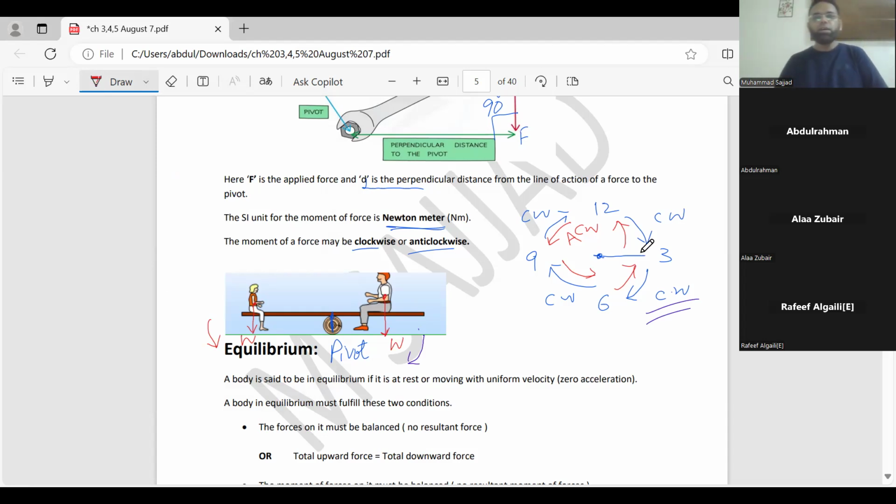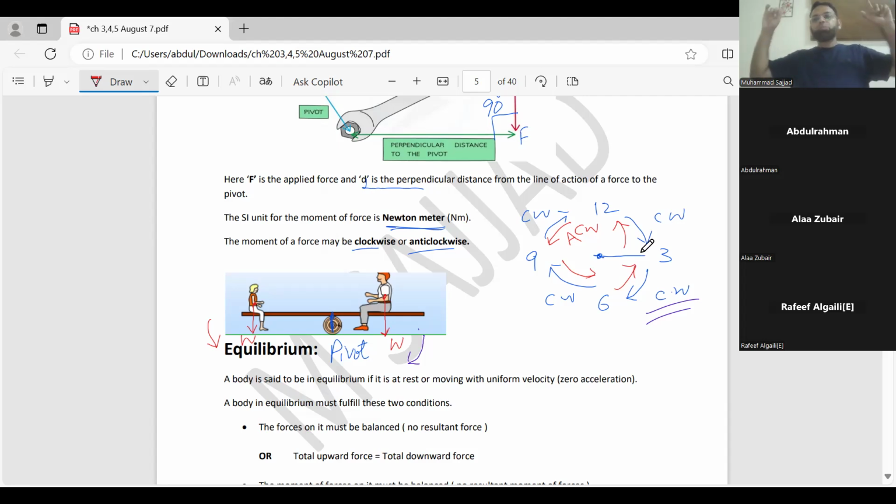First of all, locate the pivot in the question, then all the forces which are acting on the right hand side of the pivot and they are downwards will cause clockwise movement, and all the forces which are acting on the left side of the pivot but downward, they will cause anti-clockwise movement. Again, forces on the right side of the pivot downward, clockwise movement. Forces on the left side of the pivot downward, anti-clockwise movement.